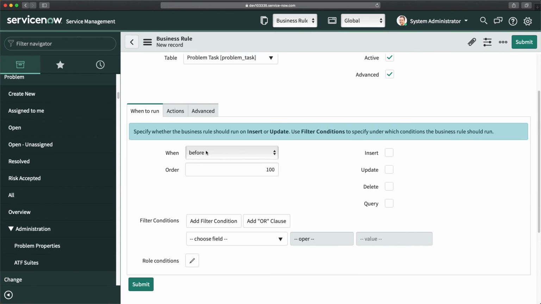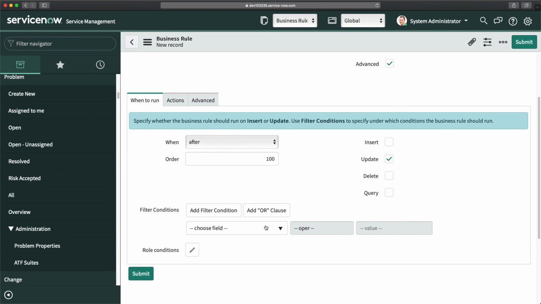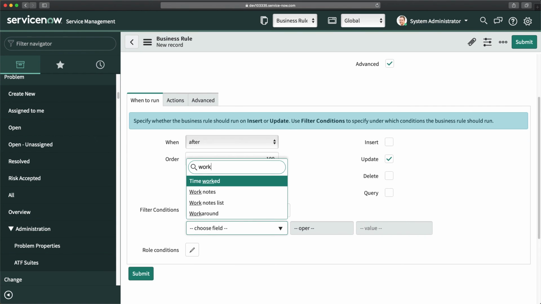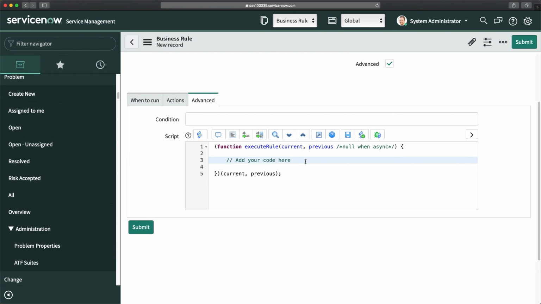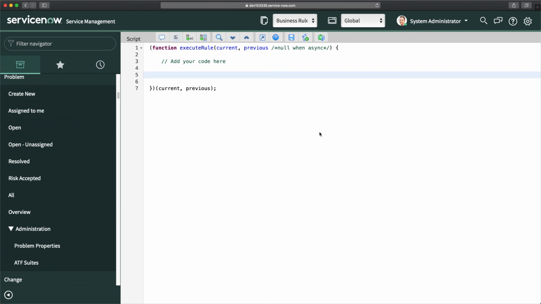And now when exactly should you do that? We should do that after, once I am done with the update. So I will do update, and this thing should happen. So I will put the condition for when exactly this business rule should trigger. So I will do work notes changes. So whenever I'm adding any work notes, it should trigger this business rule when I'm updating anything. So in that case, I will go to advanced. Now, how exactly can I push those work notes to the problem record? So what I can do, let me make it full screen and a little bit bigger.